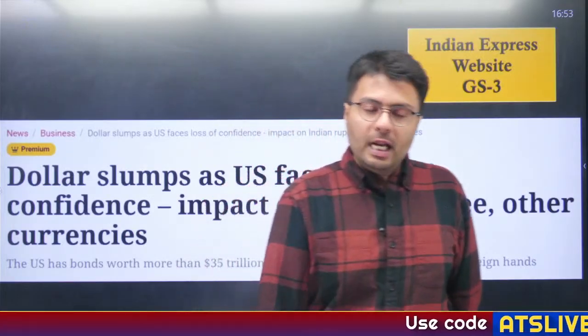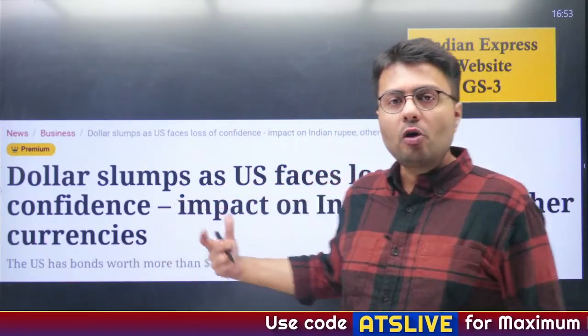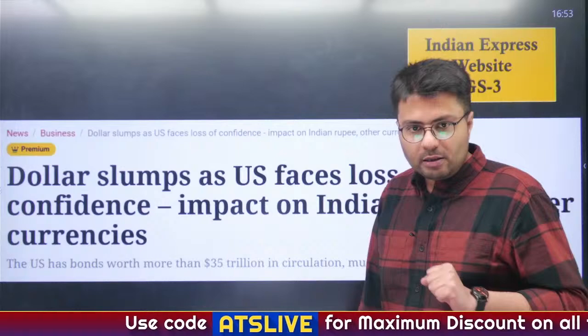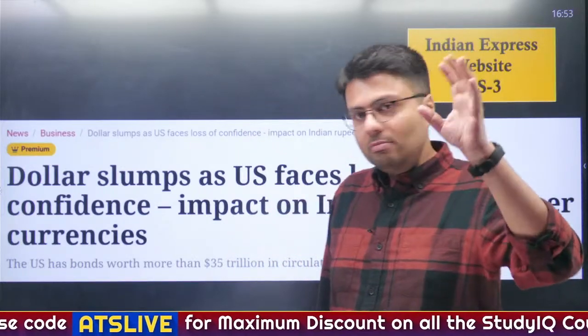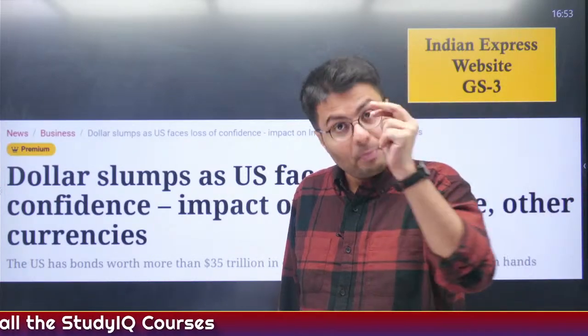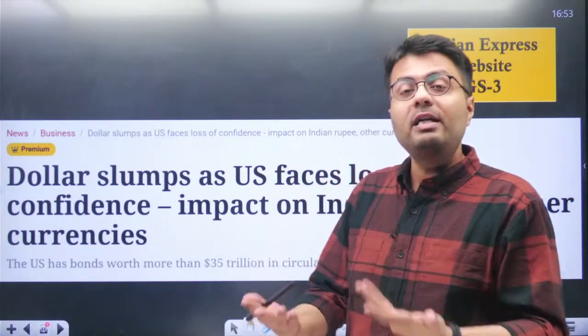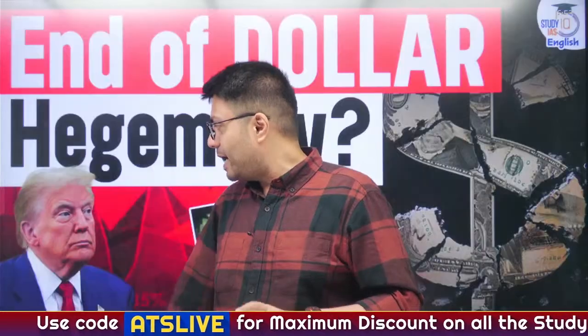Now let us move to the last article of the day. This article talks about the fall in the value of the dollar, and a fall in the value of the dollar is unusual. You might have heard in the news, rupee is falling or another currency is falling, but never the dollar. But this time this has happened. So that is why it is quite significant, and it is my gut feeling that a question relating to this topic somehow might be asked in this year's prelims. So please better be prepared.